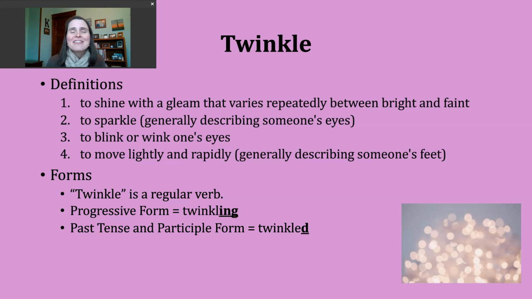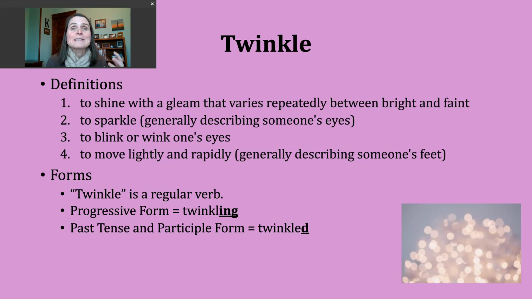A third way the verb twinkle gets used can mean to blink or wink one's eyes kind of repeatedly, right? So it's kind of an open-shut type of deal. A fourth way the verb twinkle gets used might be a little surprising here.